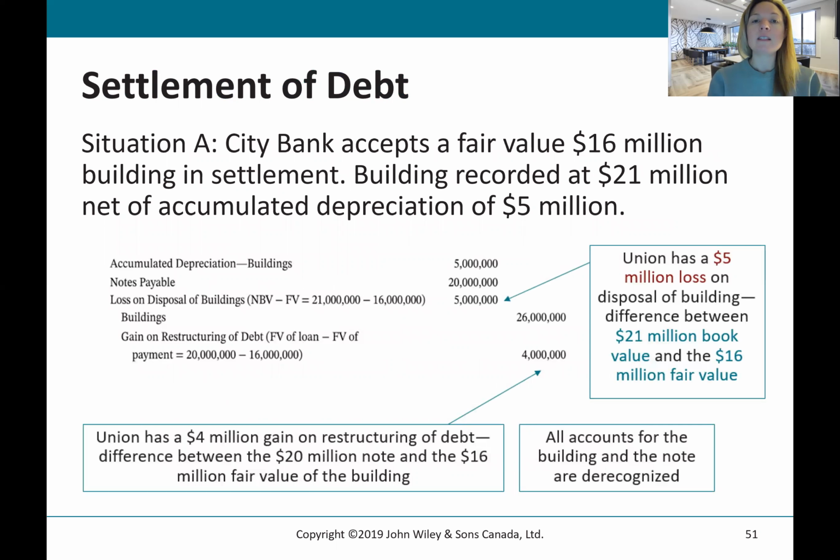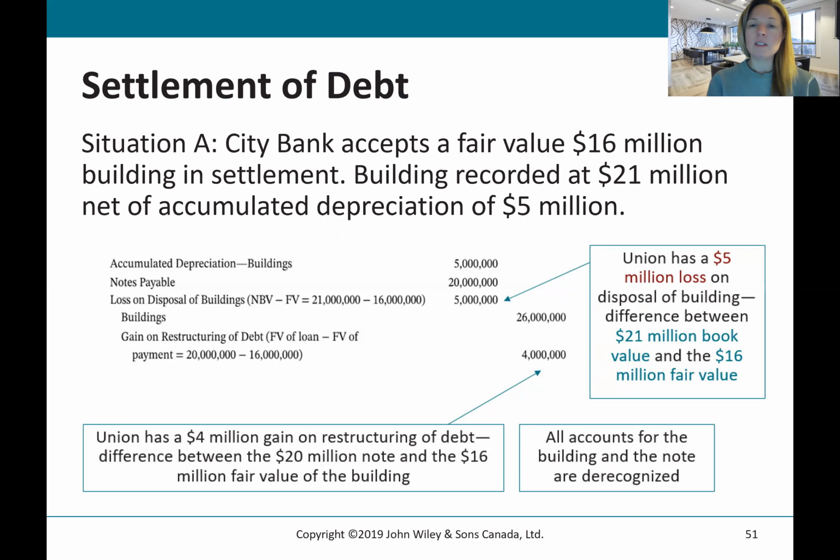So here's an example of that. Citibank accepts a fair value $16 million building in settlement of debt. The building is recorded at $21 million, net of accumulated depreciation of $5 million. The note payable was for $20 million. We've got the loss on disposal of the building. So 21 million minus 16 million is 5 million. So basically, we're just replacing the debt with the building.